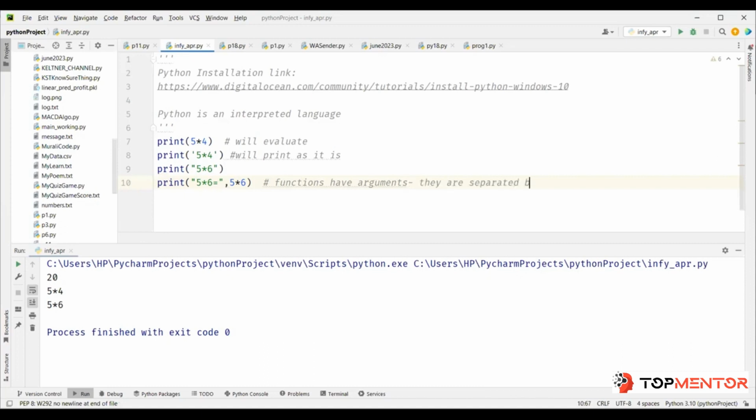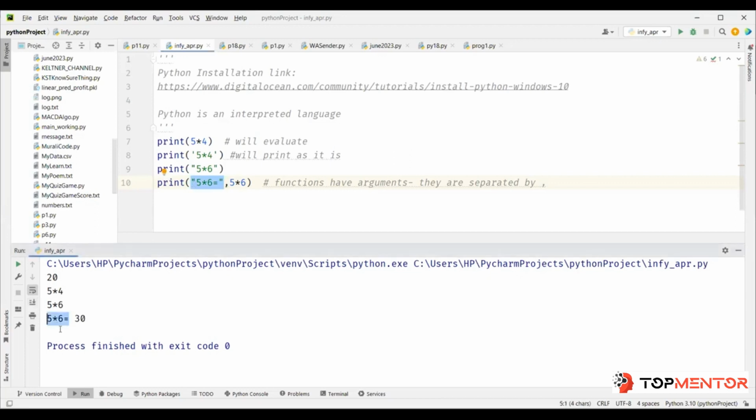So when you see this comma, it means that this is one argument and this is another argument. When you run it, since we gave this argument in quotation, it is printed as it is. So this 5 into 6 equal to comes from your quotation part,